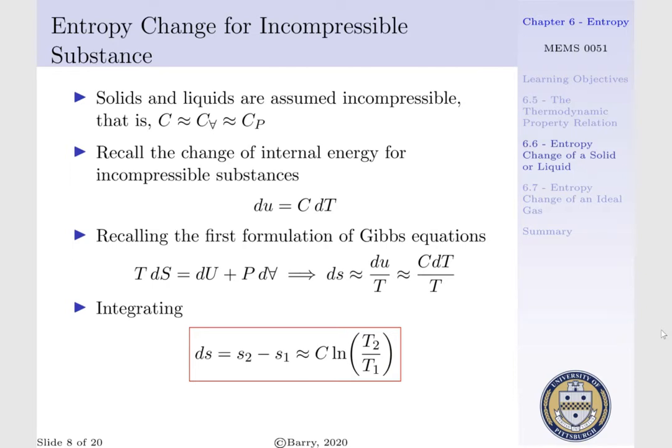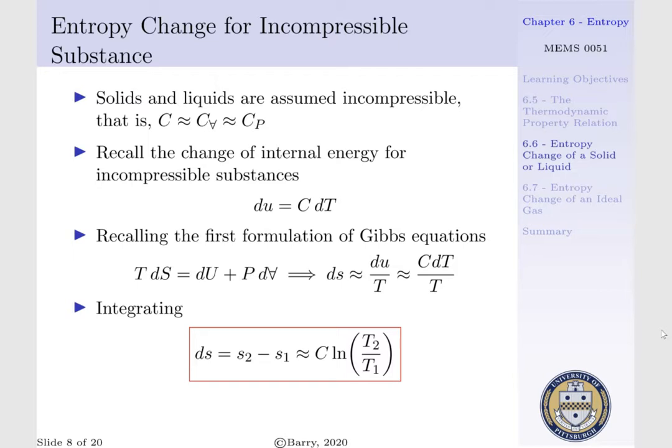Say we have an incompressible liquid or a solid, that is, an incompressible substance. We recall that our specific heat is approximately equal to a constant volume specific heat, which is approximately equal to a constant pressure specific heat. Recall we can express the change of our internal energy, du, as our specific heat times our change of temperature.